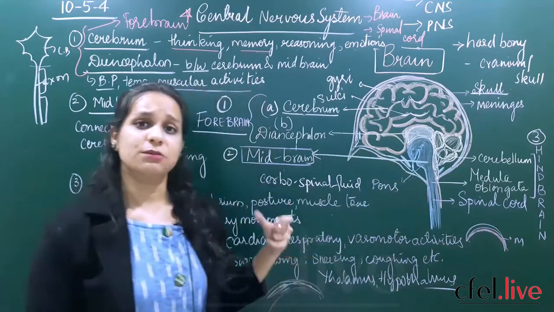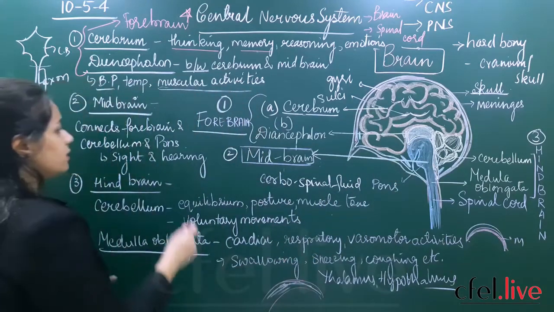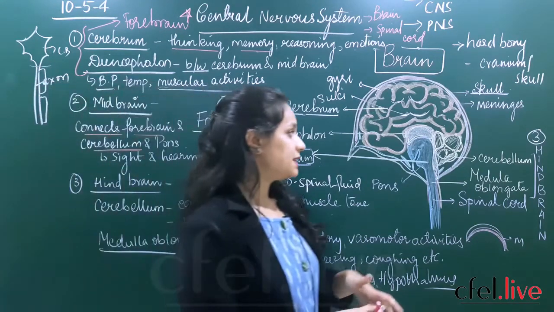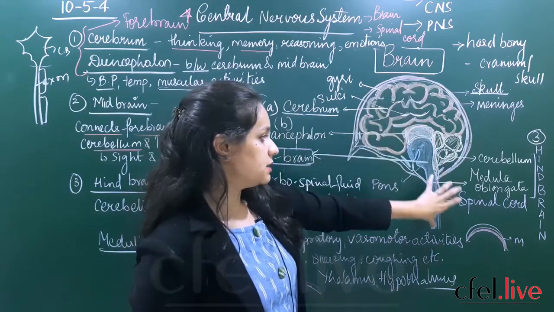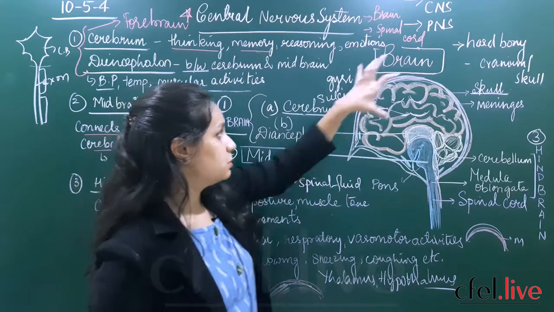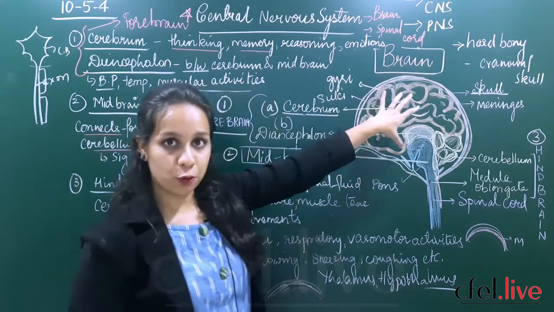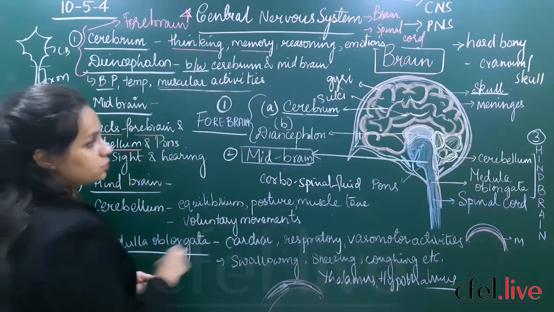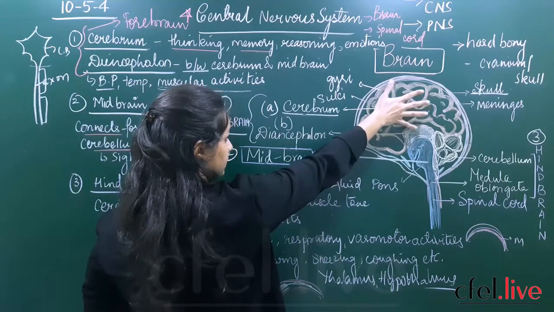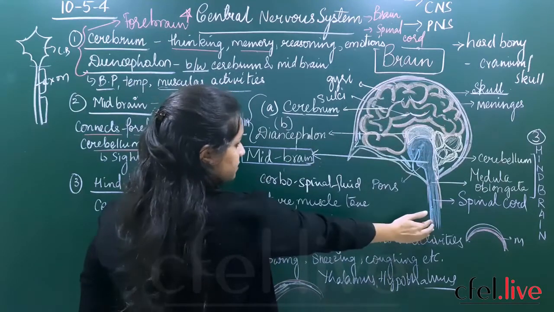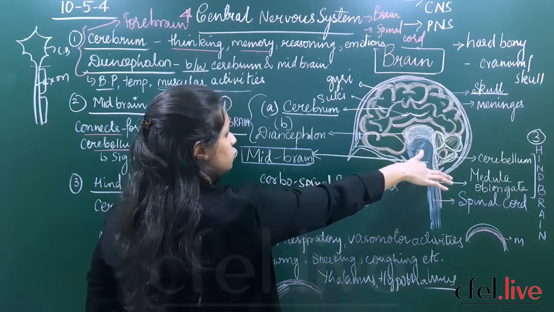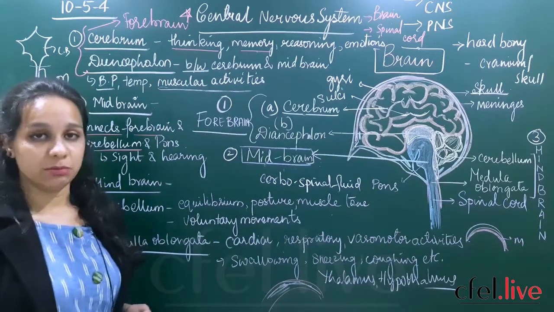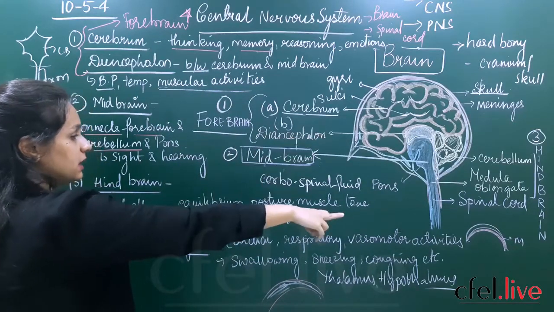So the midbrain plays a very important role. So let us see what are the functions of midbrain. It connects the forebrain and the spinal cord. If you can see, this is the forebrain and this is the spinal cord. So where is the midbrain present? In between the cerebrum or the forebrain and the spinal cord. Okay, it connects the forebrain. So the connection between the cerebrum and the diencephalon, that is the forebrain, and the spinal cord is maintained through a small stalk-like structure. You can see this is a small stalk-like structure that is called as the midbrain. So it connects the forebrain with the spinal cord.